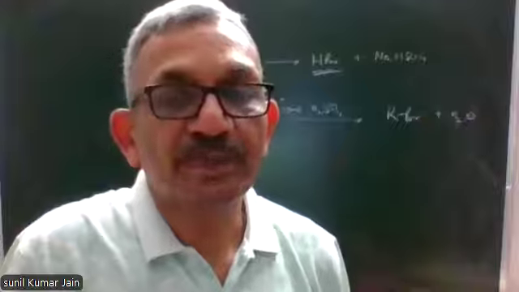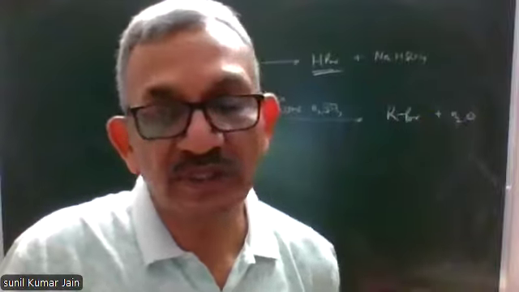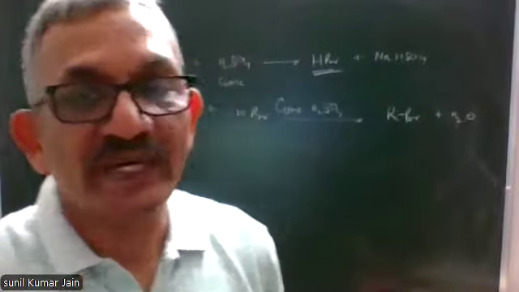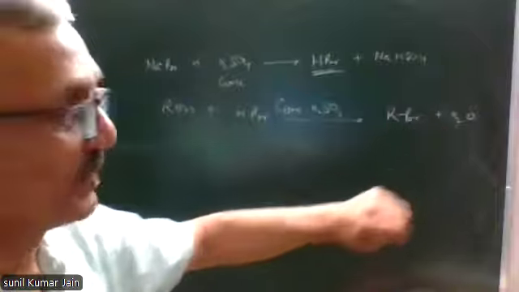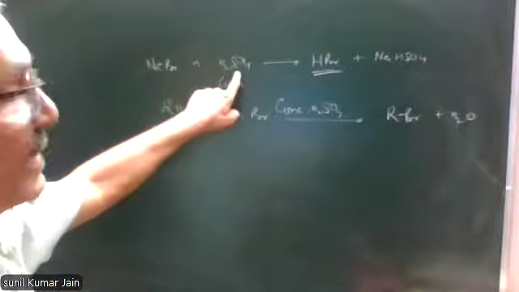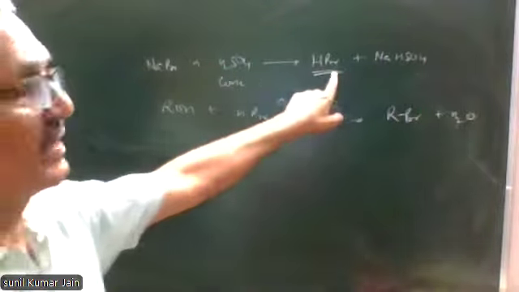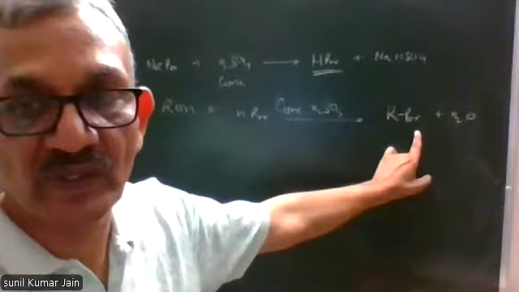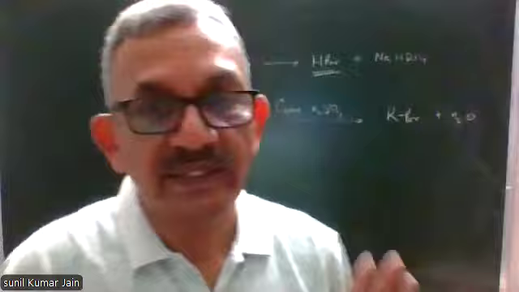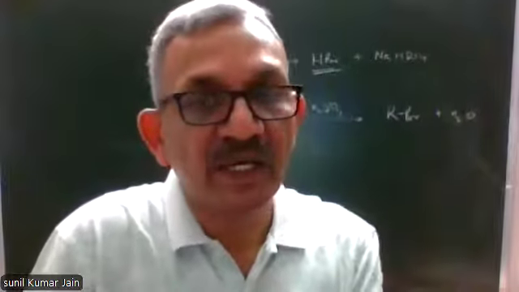Now, to prepare iodoalkane compounds, you might have the feeling we can carry out the same type of in situ preparation of HI. KI or NaI with sulfuric acid will give HI. HI will react and lead to formation of iodoalkane. But there's a problem in this case.